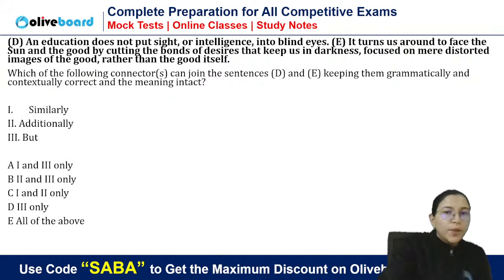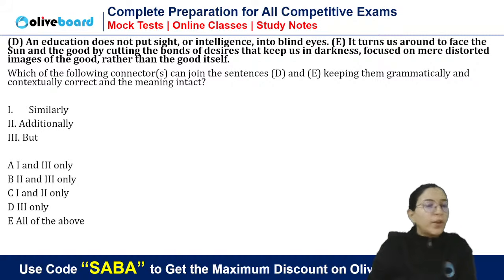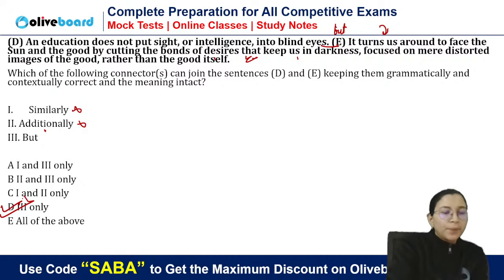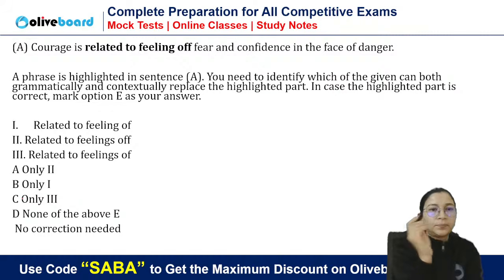Not this everybody can do, because there is a means, an education. If you are educated, it does not put your intelligence into blind eyes. Educated people will never believe anything blindly. So we are talking about the contrast, that here we are saying that our education does not put sight or intelligence into blind eyes, but however it turns us around to face the sun and cuts the bonds. Okay, so it teaches us how to face the reality of life. Okay, so simple but will come, as similarly additionally will not go, so the answer will be D. Everybody is right. Next.